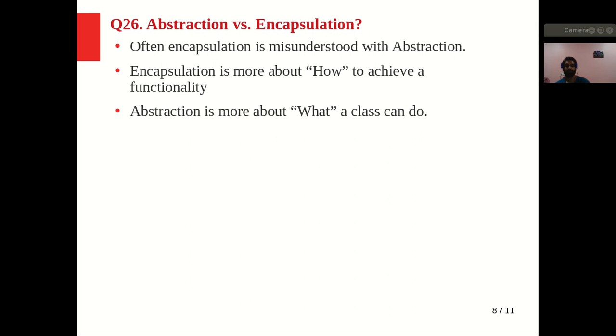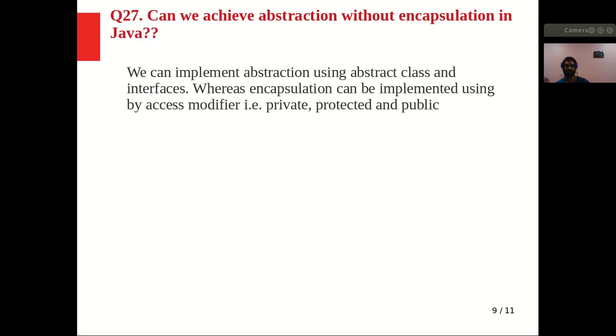So I hope this is clear to you. Now let's move to the next question, that can we achieve abstraction without encapsulation in Java? Yes, we can achieve, because abstraction is achieved by abstract class and an interface, right? But encapsulation is achieved by access modifiers, like private, protected, and public, right?